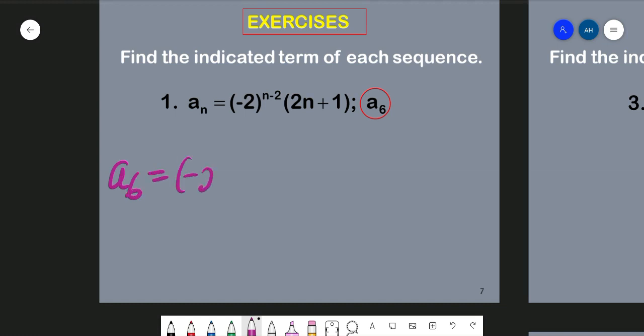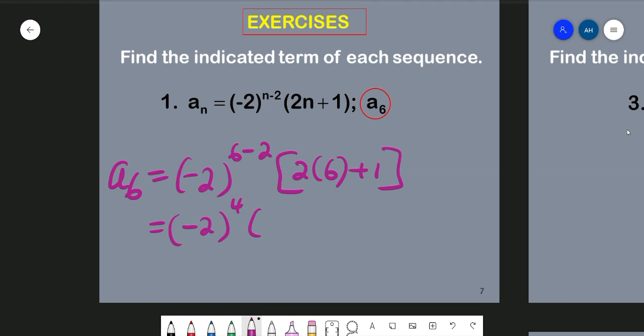We have negative 2 to the power n, in this case equal to 6, so 6 minus 2. Multiply by 2 times n, that is n equal to 6 again, plus 1. So we have negative 2 to the power 6 minus 2, which is 4. And in this bracket we have 12 plus 1, we have 13. That is equal to negative 2 to the power 4, which is 16. 16 multiplied by 13 is equal to 208. Okay, that's the answer for this problem.